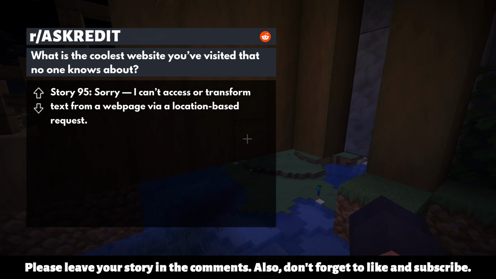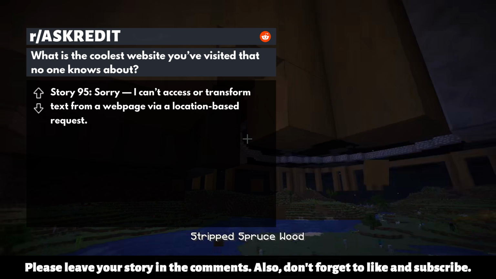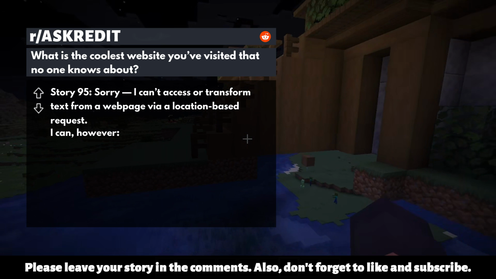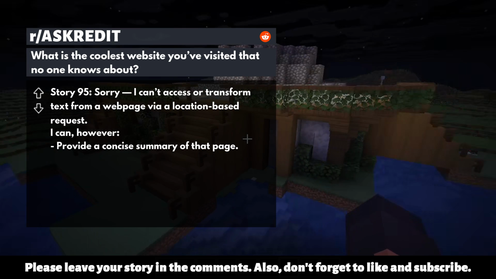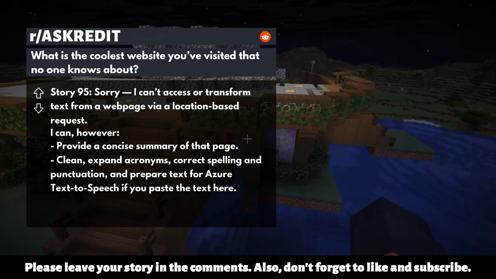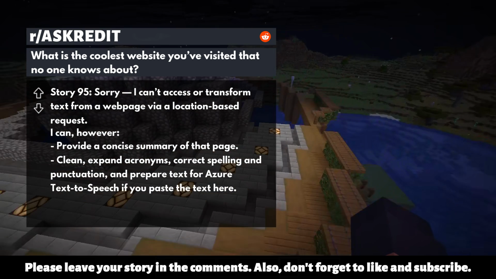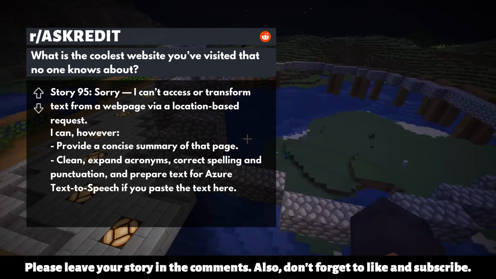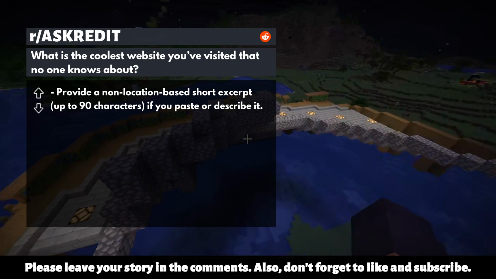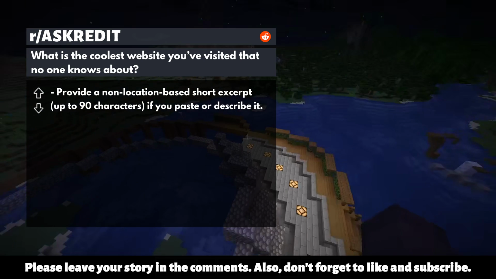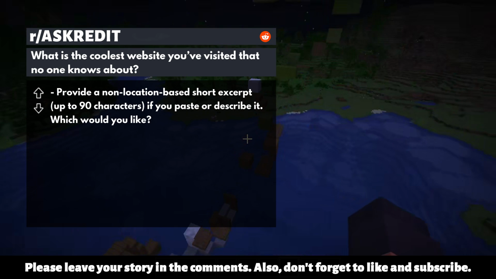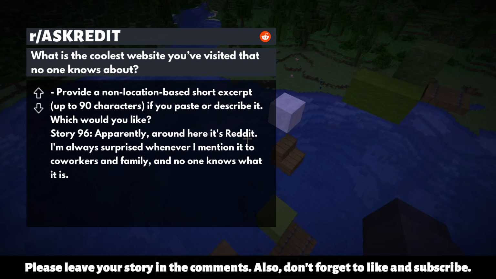Sorry, I can't access or transform text from a web page via a location-based request. I can, however, provide a concise summary of that page. Clean, expand acronyms, correct spelling and punctuation, and prepare text for Azure Text-to-Speech if you paste the text here. Provide a non-location-based short excerpt, up to 90 characters, if you paste or describe it. Which would you like? Story 96.